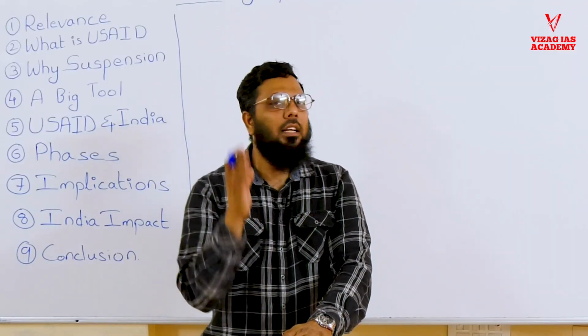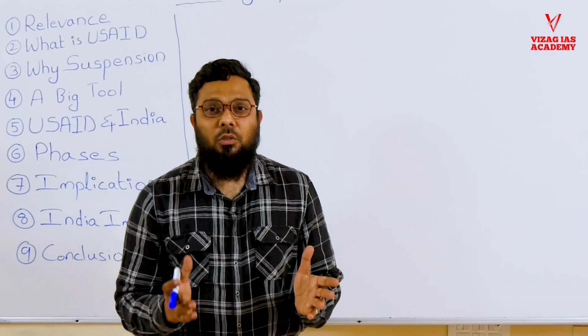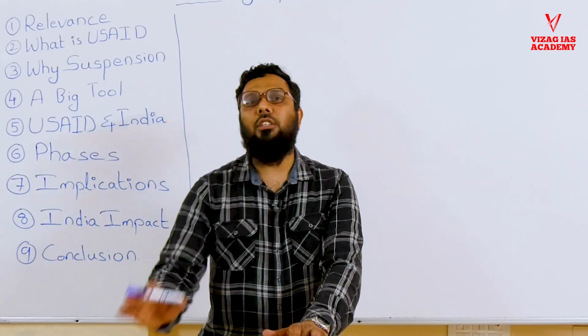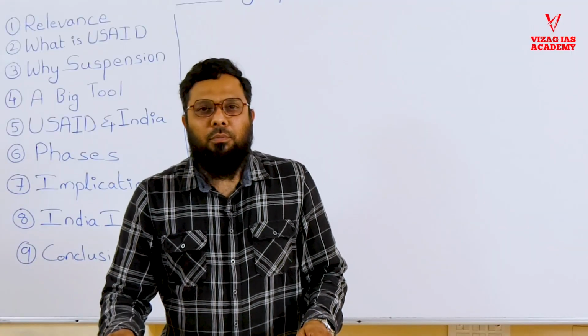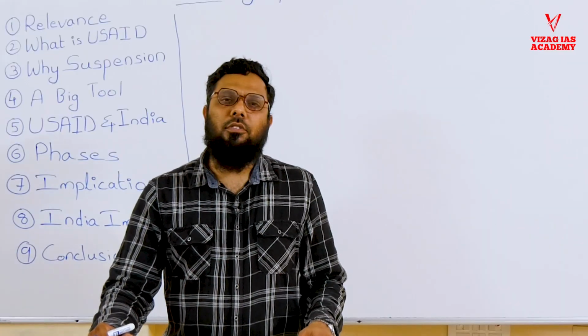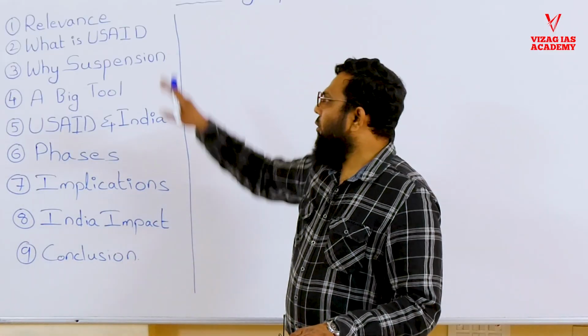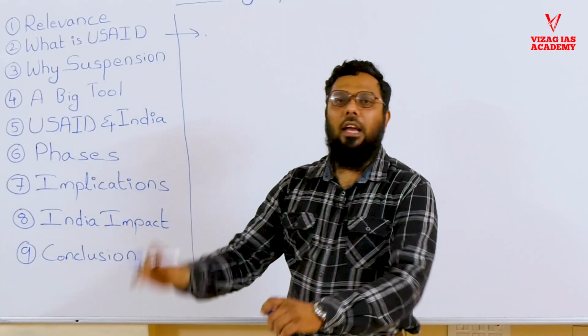The first thing is illegal immigrants. Yes, fine, that can be understood, but why US aid? Another most important enemy of Trump is US aid. Why is US aid so important and why has it come to be treated as an enemy of Trump? Why does he want to stop it? These reasons lead to the next point: what is US aid?